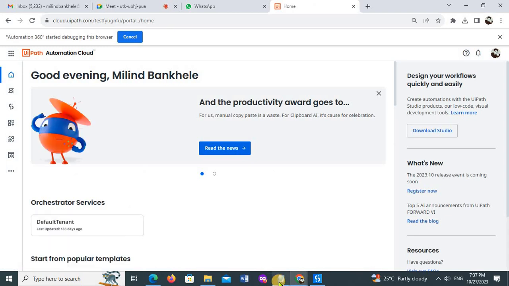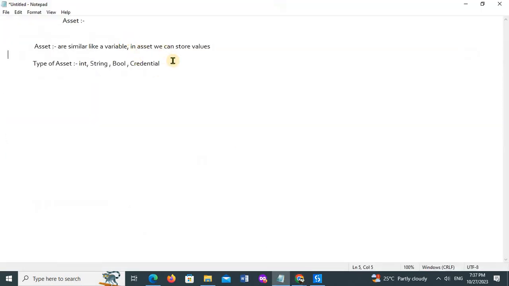Now what do you mean by the orchestrator? It's a big and different topic, so as a high level, the orchestrator is a UiPath component. It's like a server, a server where we can deploy the UiPath code. Just consider it in this way.